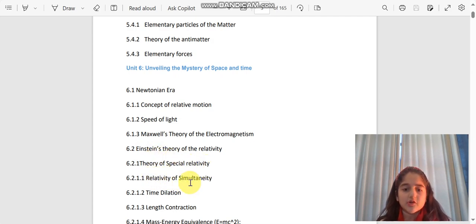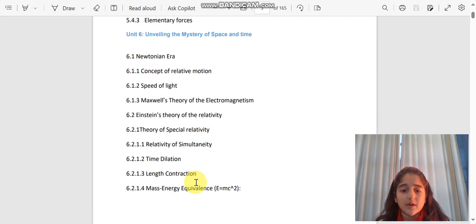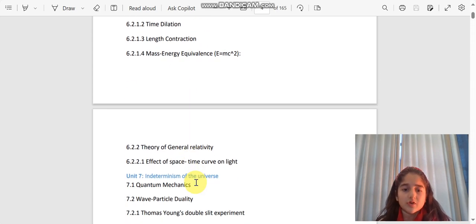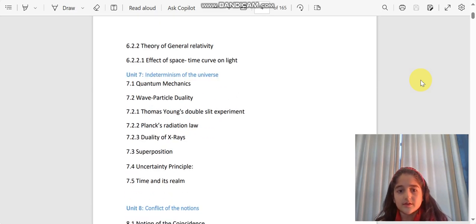इसमें हम theory of special relativity, relativity of simultaneity, time dilation, length contraction, mass energy equivalence को discuss करेंगे. उसके बाद we'll have a new topic which will be theory of general relativity. इसमें हम effect of space time curve on light को study करेंगे. Then we have the second last and seventh chapter which is indeterminism of the universe.